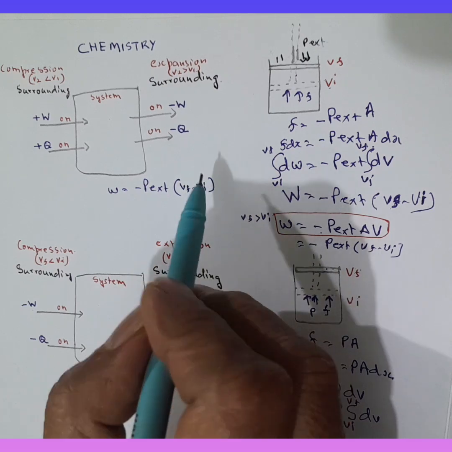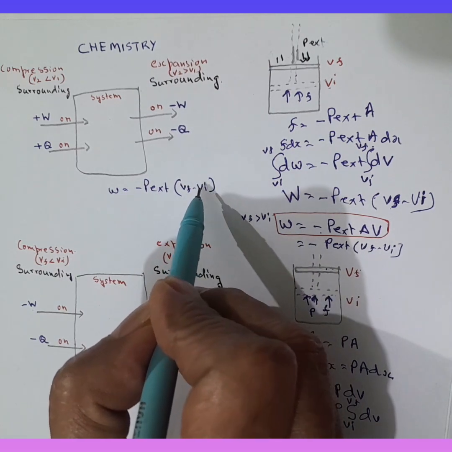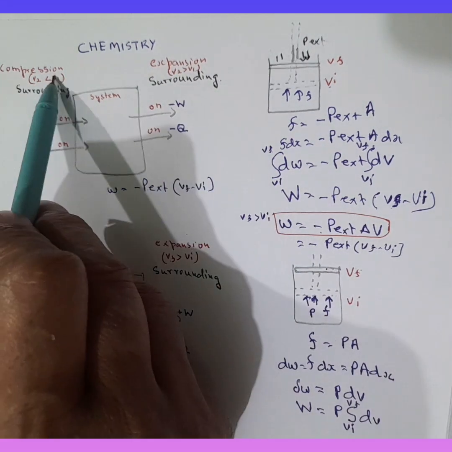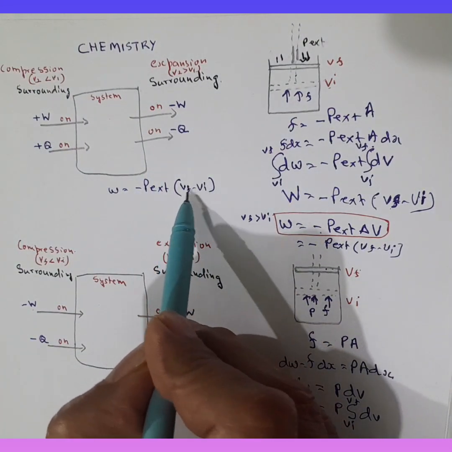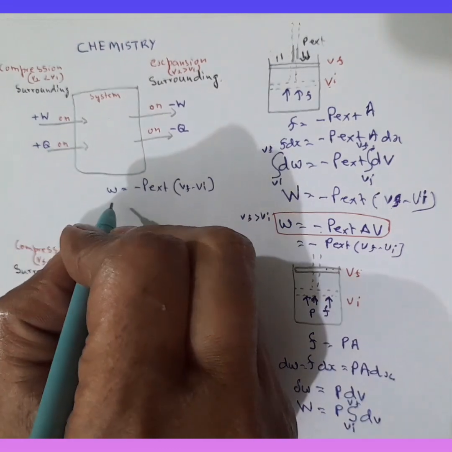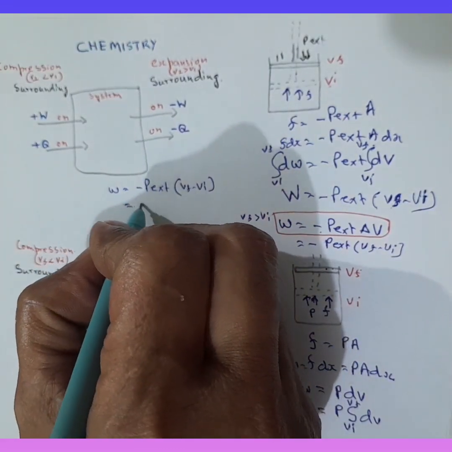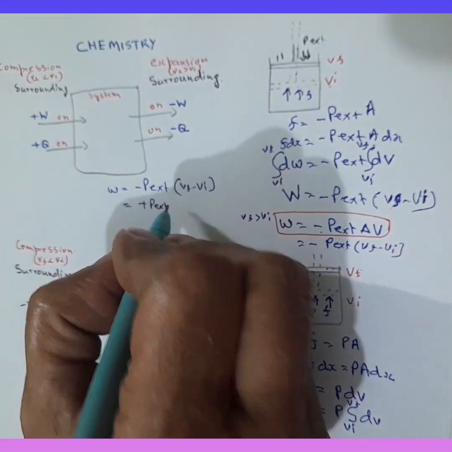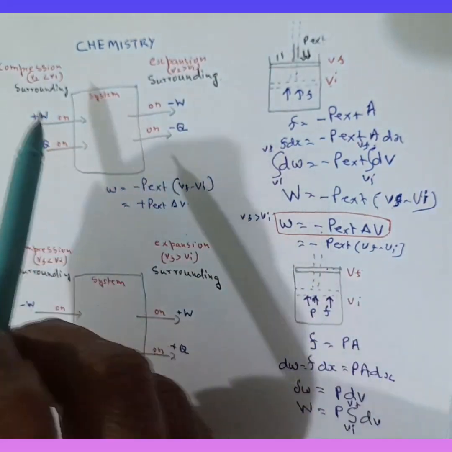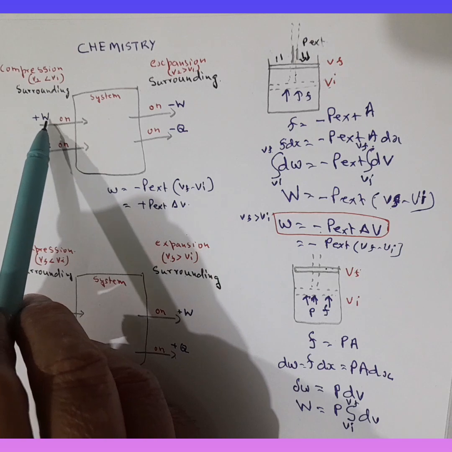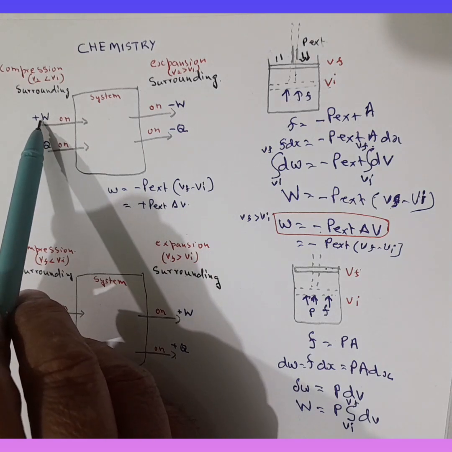So the work as a result would become positive, P external into delta V. So that's the reason why during compression we have positive work.